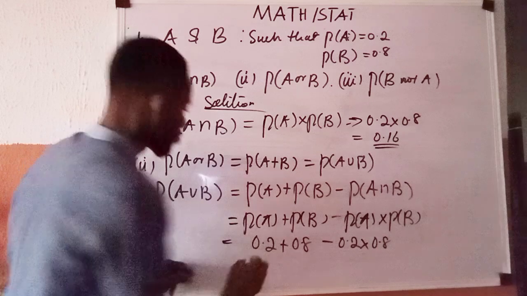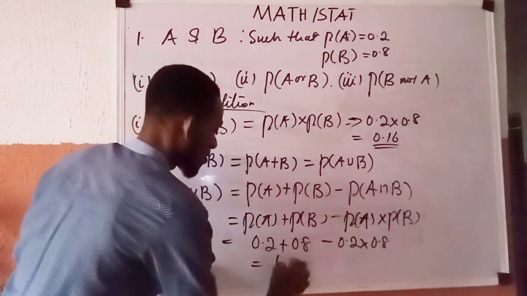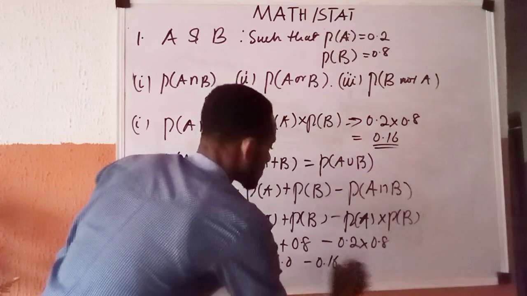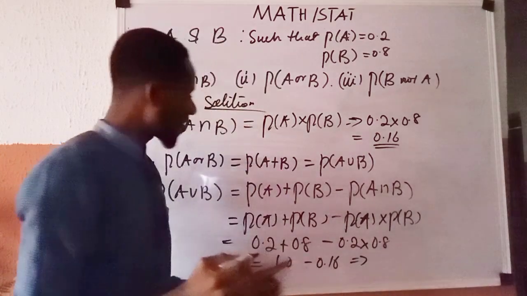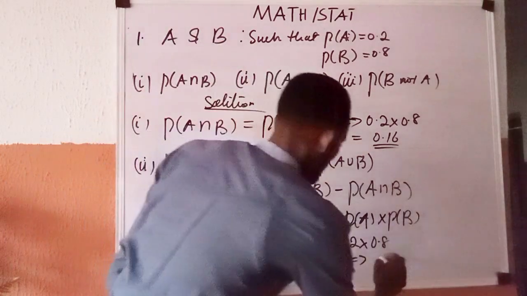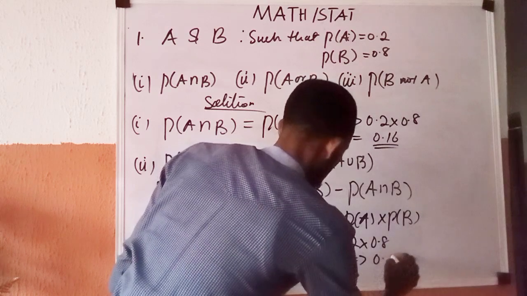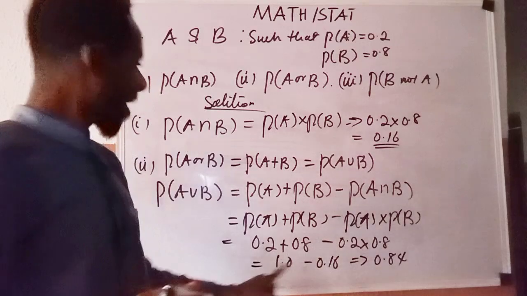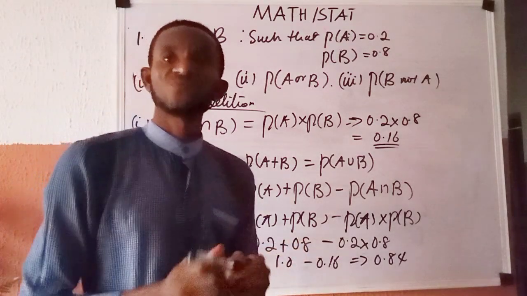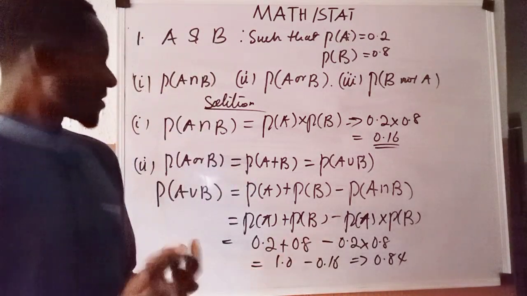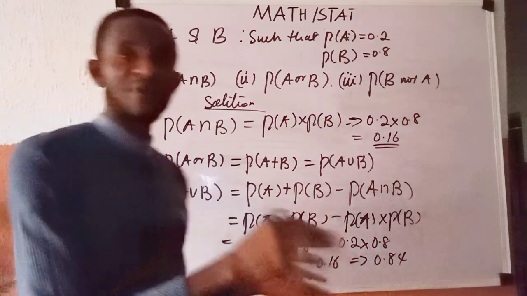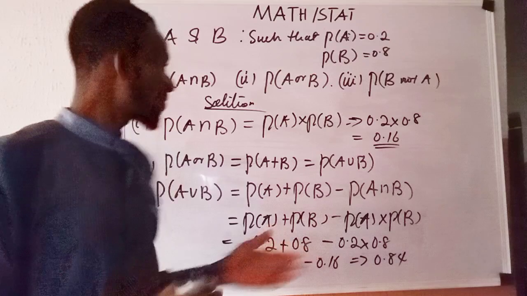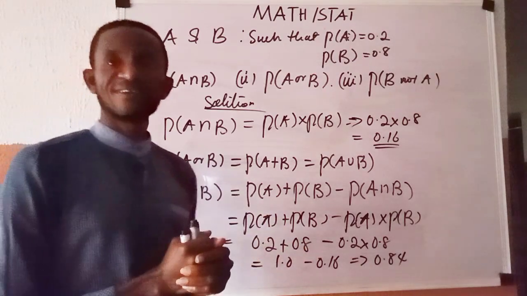And of course, this plus this will give me 1.0 minus, this earlier gave me 0.16. And if you say 1.0 minus this, I think it will give us 0.84. That is 1 minus 0.16, which will give us 0.84, I guess. You can press your calculator to confirm that. Okay? That is for number 3.